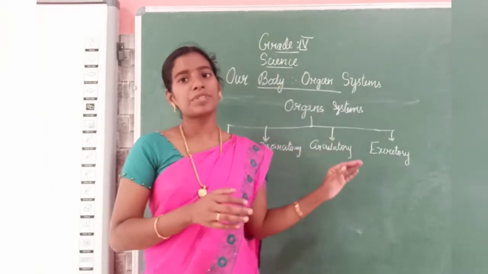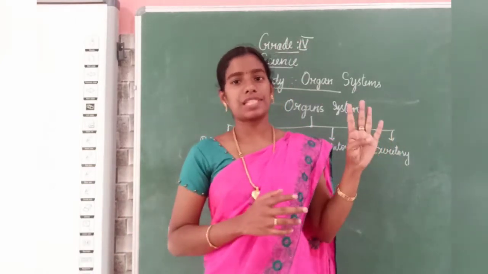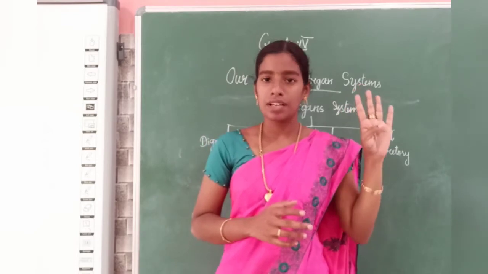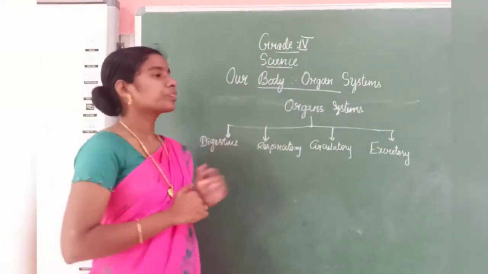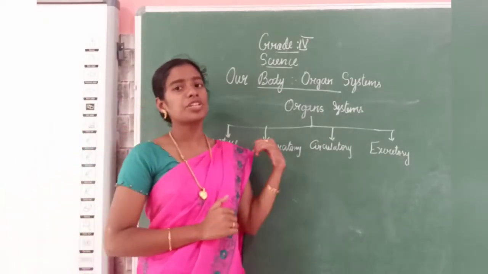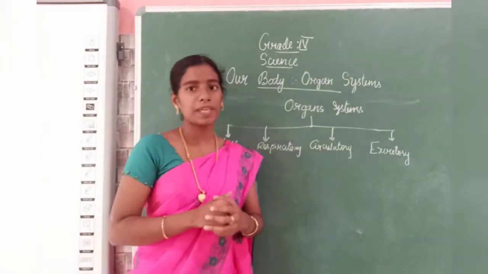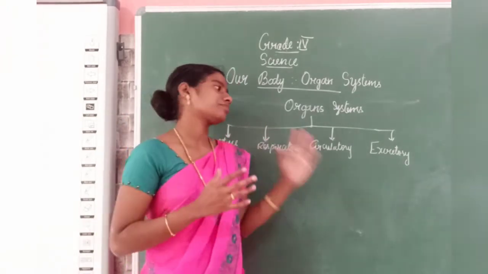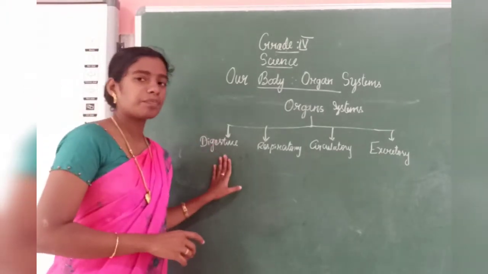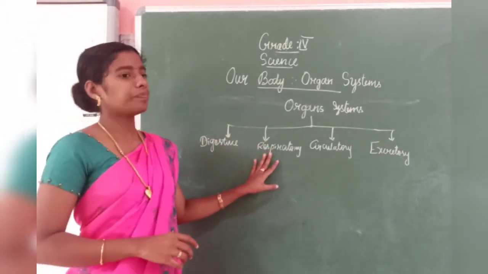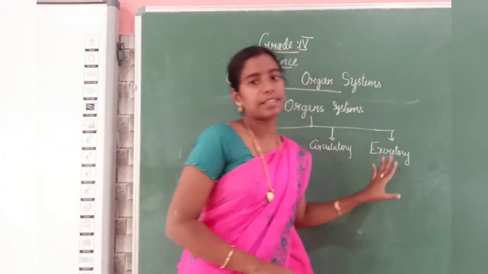In this chapter you will be learning about 4 systems: excretory, circulatory, respiratory and digestive system. These are the organ systems. In each system many organs are included. So what are the systems we are going to learn? Digestive system, respiratory system, circulatory system and excretory system.